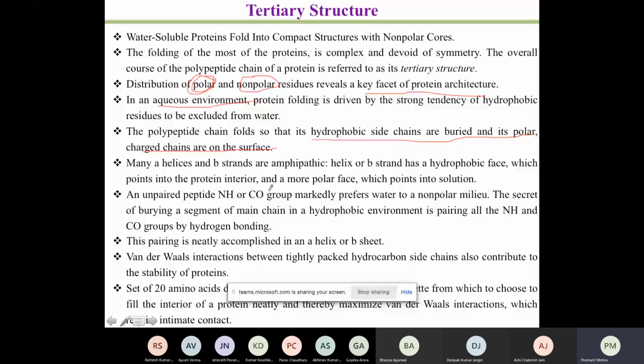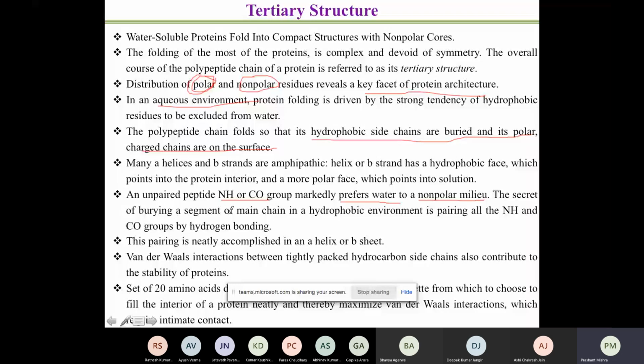Unpaired peptide NH and CO groups markedly prefer water over a non-polar milieu. Why is it so? Because the NH group and CO group can have hydrogen bonding, and that's why they prefer water. So if NH and CO are not interacting with each other, where hydrogen bonding is not present, they will prefer hydrogen bonding with the water present in the environment.